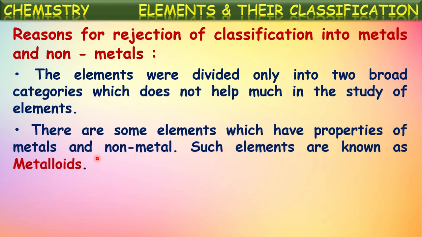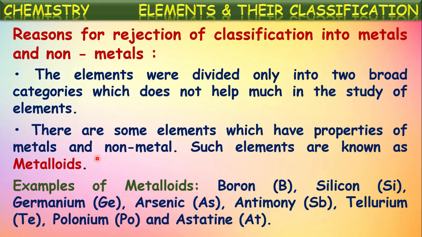Another one is that there are some other elements which have properties of both metals and non-metals. Such elements are known as metalloids. So not only two categories, actually there are some other elements also which possess properties of both metals and non-metals. For such kinds of elements, there is no category in this classification. So this is also one of the reasons for the rejection of this classification. Those elements which possess the properties of both metals and non-metals are called metalloids.